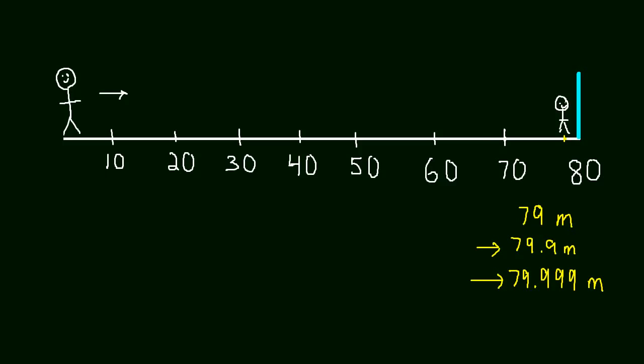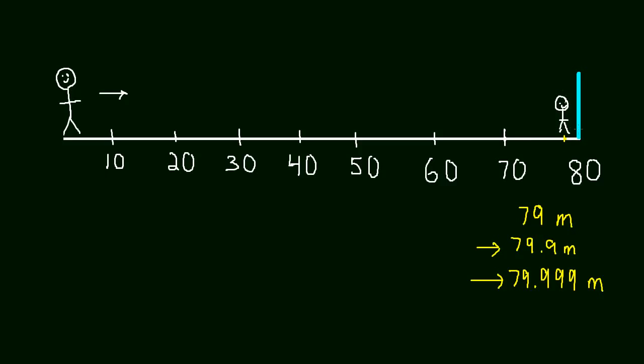Now let me ask you a question. Will his distance ever actually be 80? Will the distance he travels ever be 80? And the answer is no, because there's a wall there. He can't. The wall is at 80, so he can't actually be at 80 unless he did something like stand on top of it or something. Then he would be at 80 meters. But until that point, he's always going to be a little bit less than 80 because the wall is there. Okay, so just keep that in mind.